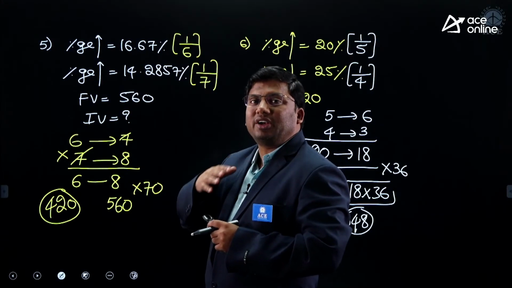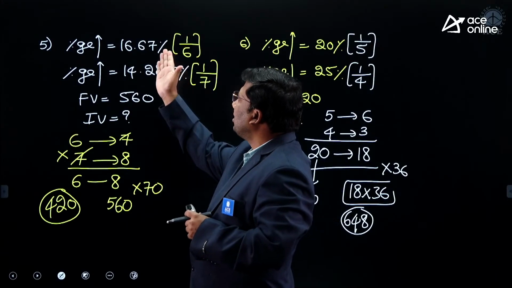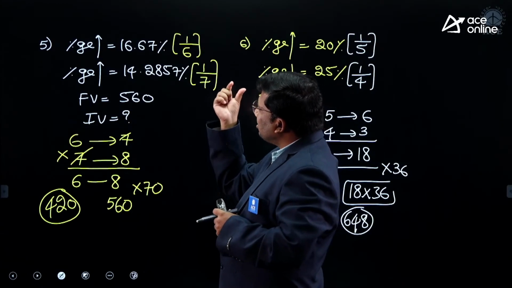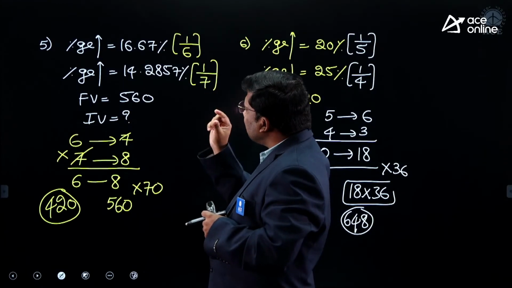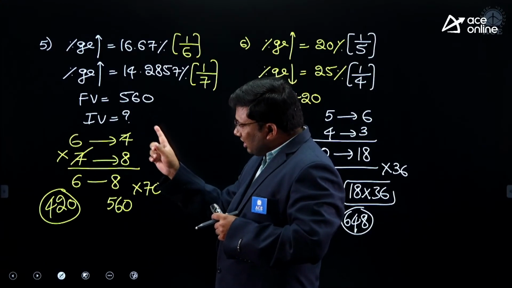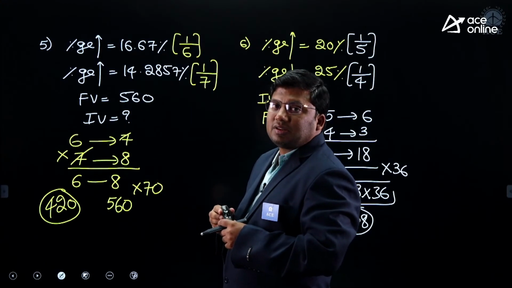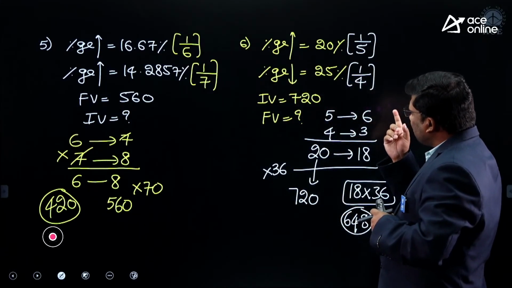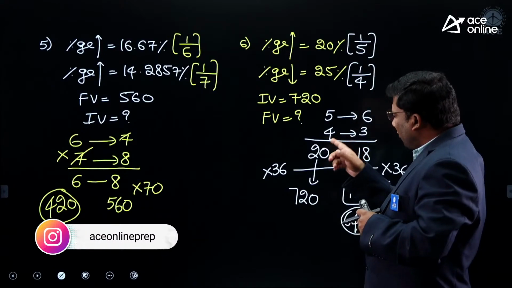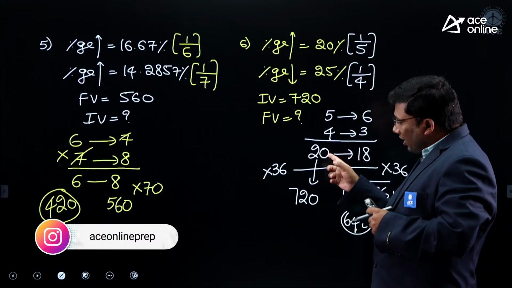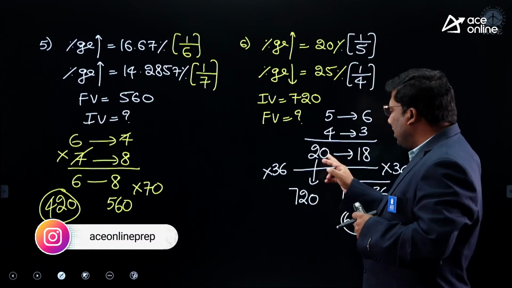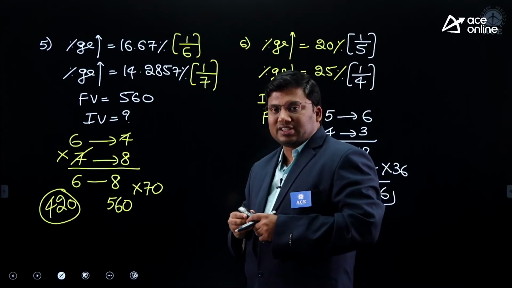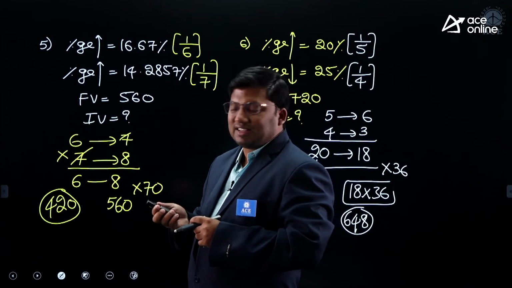The reason why I told percentage at the beginning is, if you are good in it, then you can solve the problem very easily. On 6, 1 increase, 7. On 7, 1 increase, 8. 6 is becoming 8. 8 is becoming 560, into 70. 5 is becoming 6. 4 is becoming 3. 20 is becoming 18. 20 has to become 720, into 36. 18 into 36. Fifth and sixth, I hope the idea is clear, right?